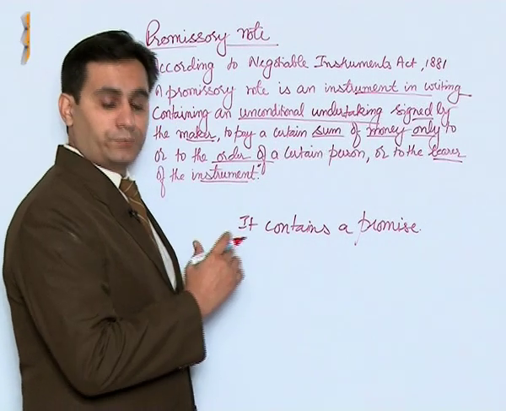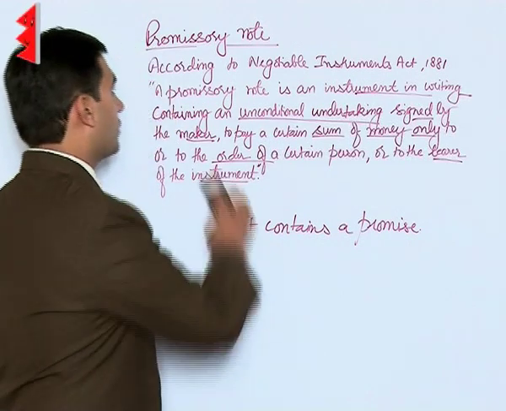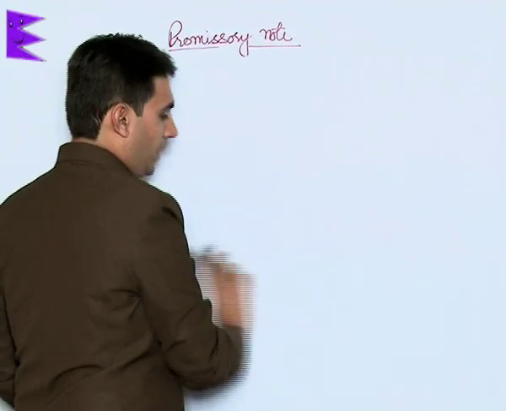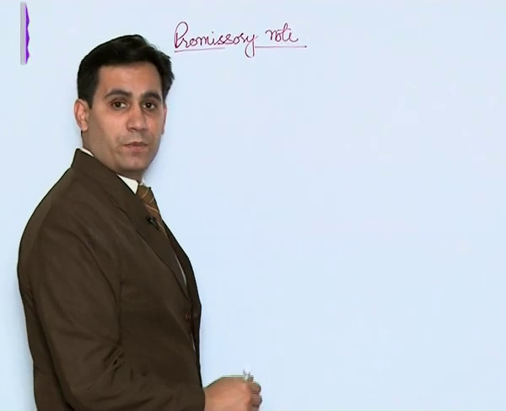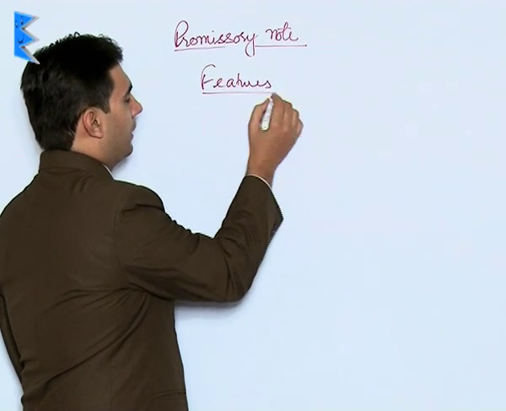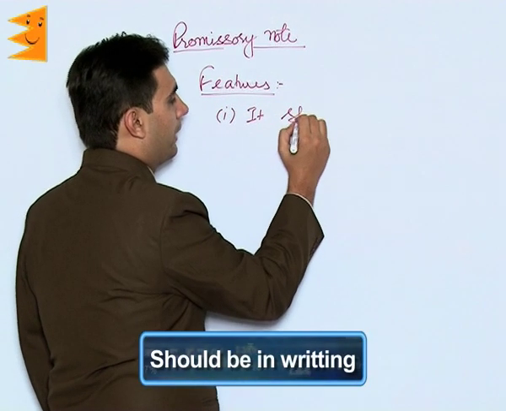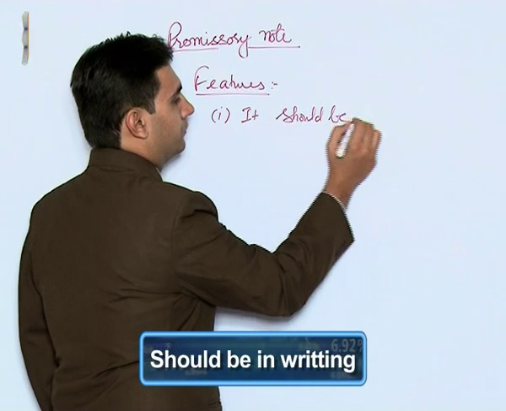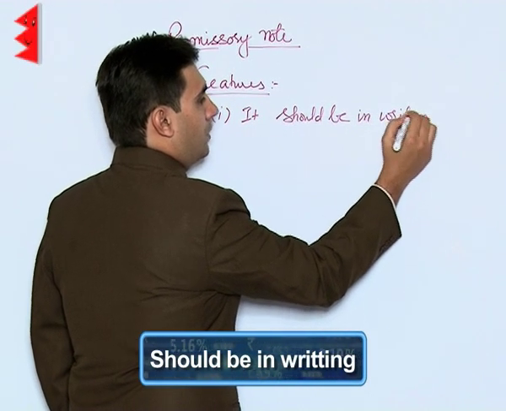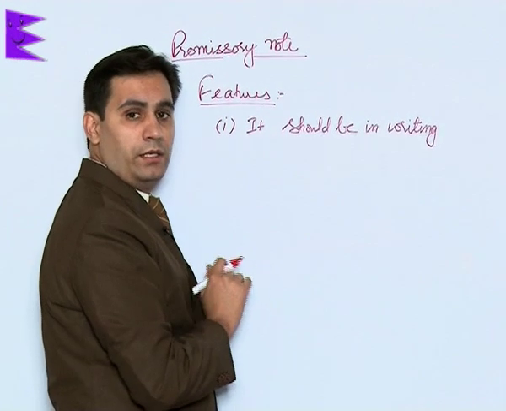So now students, let us understand certain features of promissory note. What are the features of a promissory note? More or less the features are same as bills of exchange. So first of all, it should be in writing. That is, just like a bill of exchange, promissory note should be in writing.